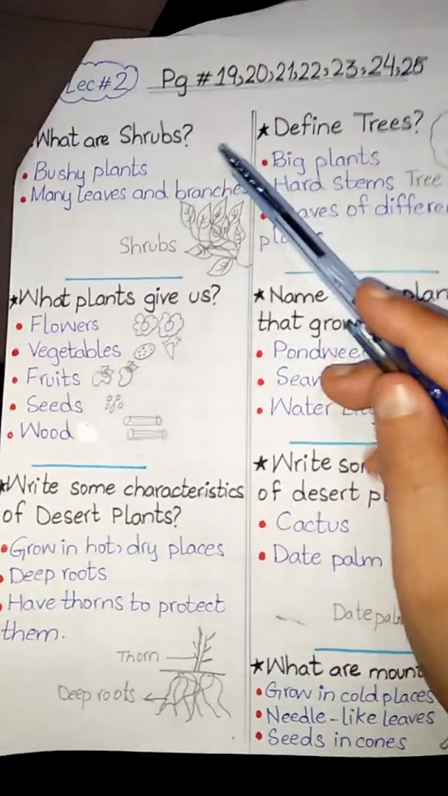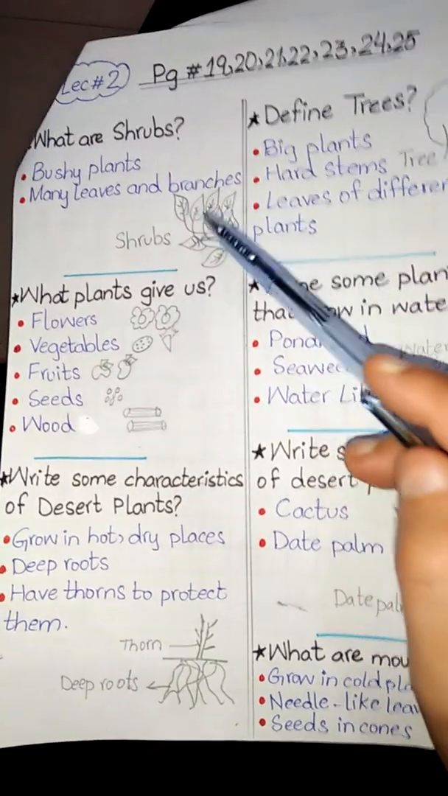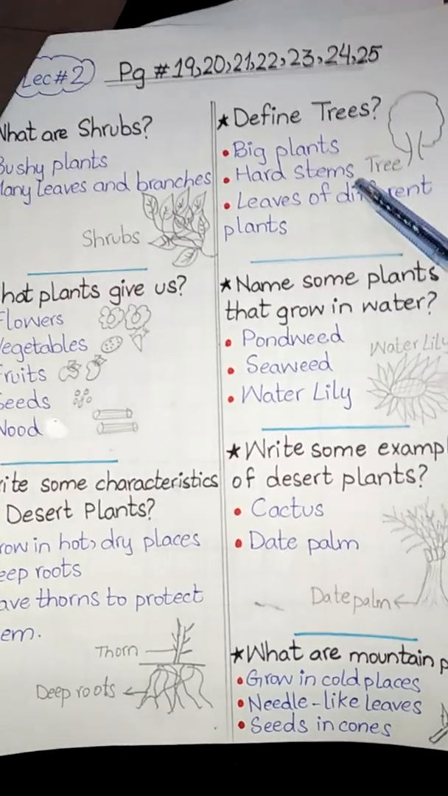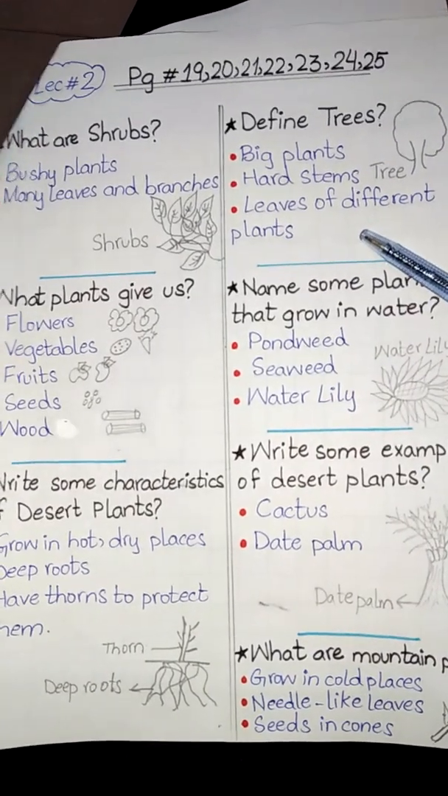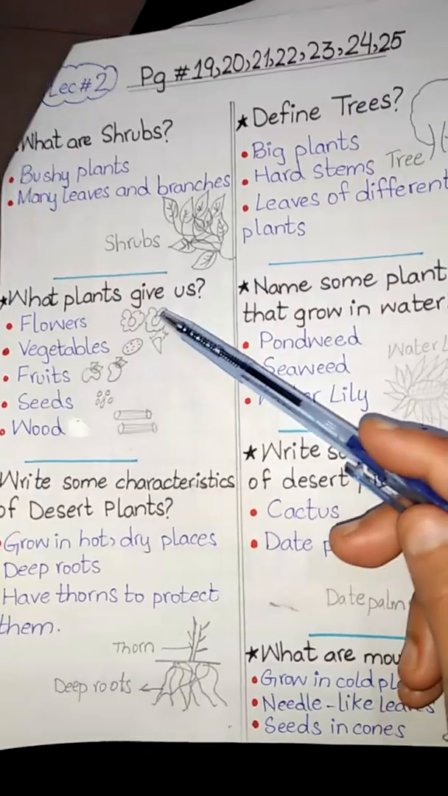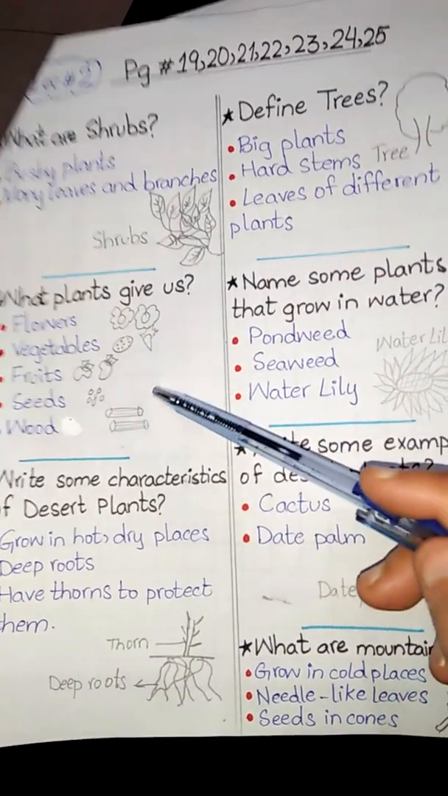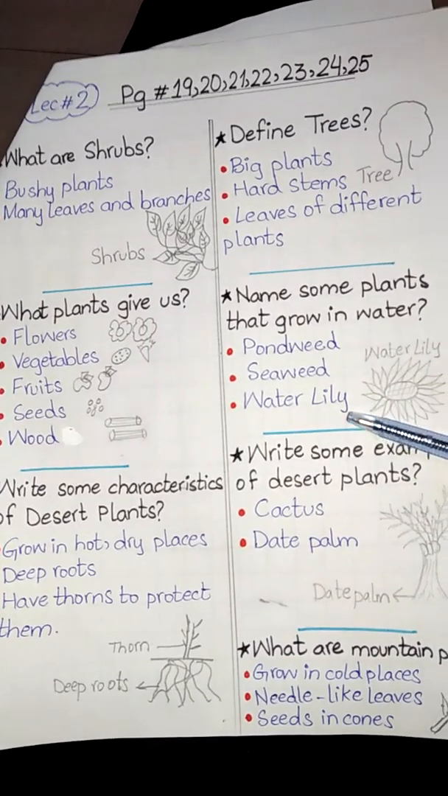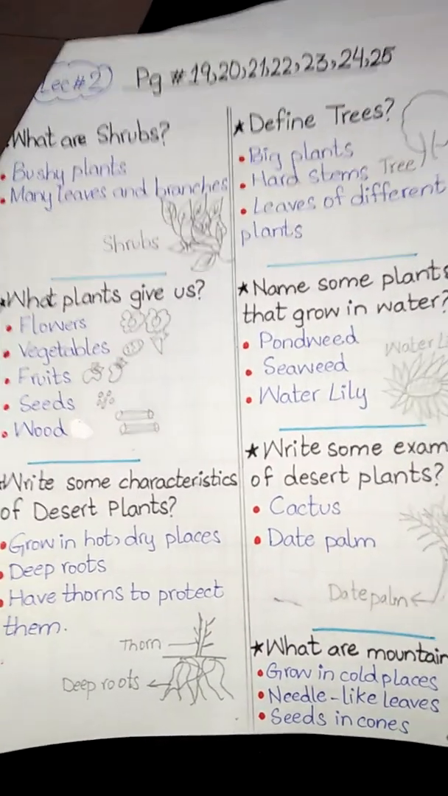Now repeat with me. Shrubs are bushy plants. They have many leaves and branches. Trees are big plants. They have hard stems. They have leaves of different plants. Plants give us fruits, vegetables, seeds and wood. Pondweed, seaweed and water lily are the plants that grow in water.